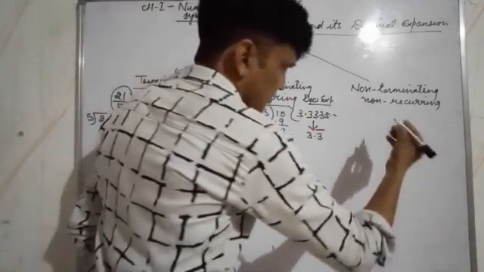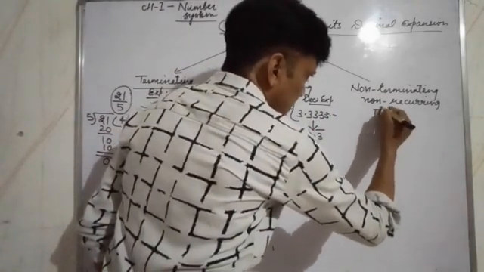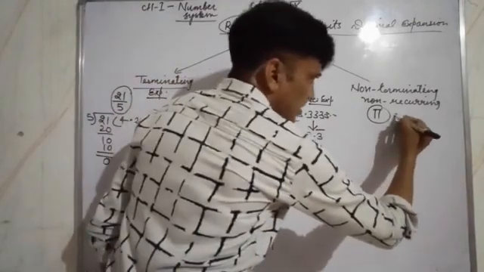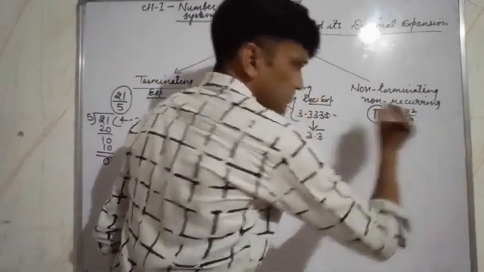See, suppose the value of pi, okay, pi means you know that 22 upon 7.